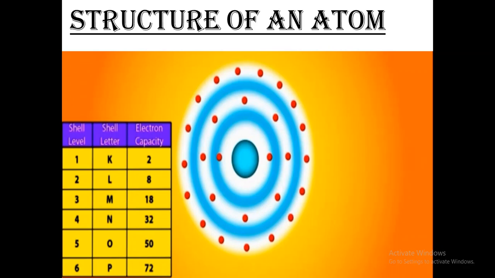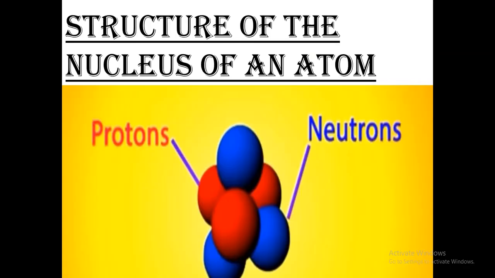Okay, electrons are placed like this and there is something in the middle, right? What can this be? This is called a nucleus. Now, what is there inside the nucleus? The nucleus has protons and neutrons. As I told you earlier, protons are positively charged and neutrons do not have any charge. And it is always good to remember that the number of protons is equal to the number of electrons. So the charges are always pulling against each other. That is the reason why the electrons do not fall apart.